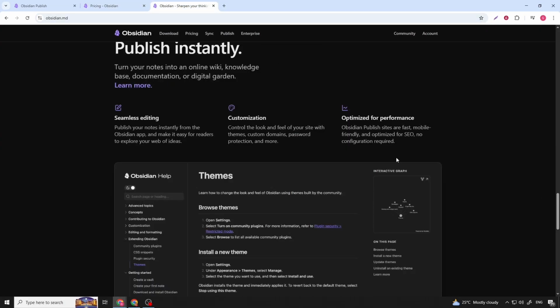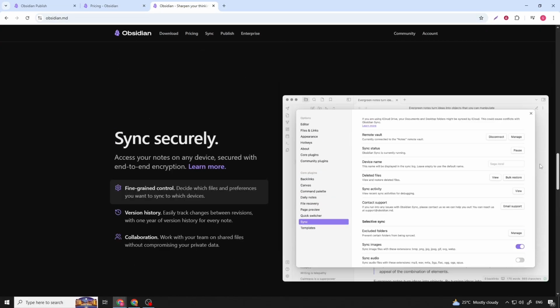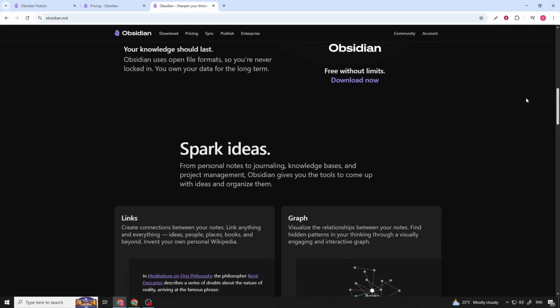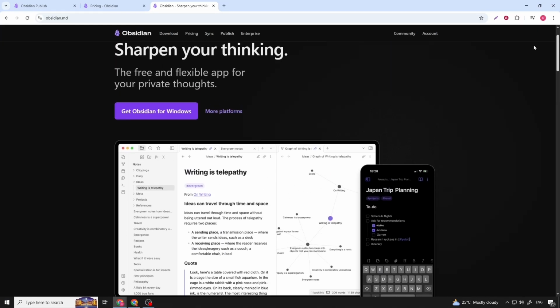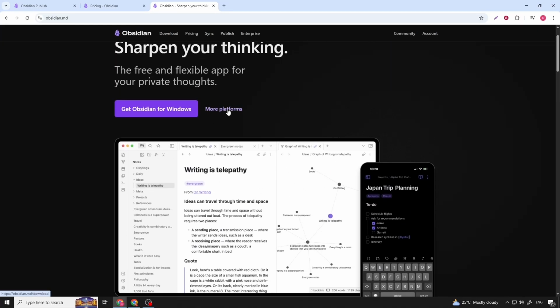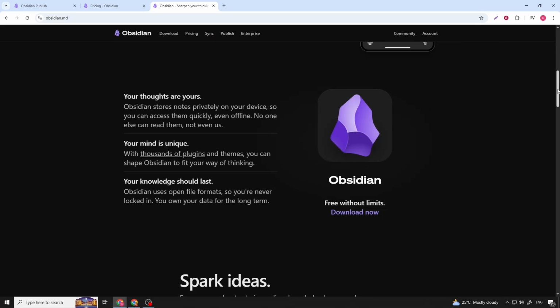Now for Obsidian's pros and cons. On the plus side, Obsidian offers total data ownership, extreme customization, offline access, and unmatched flexibility for long-term knowledge building. It's fast, private, and future-proof, since everything is stored as plain text files that will still work years from now.